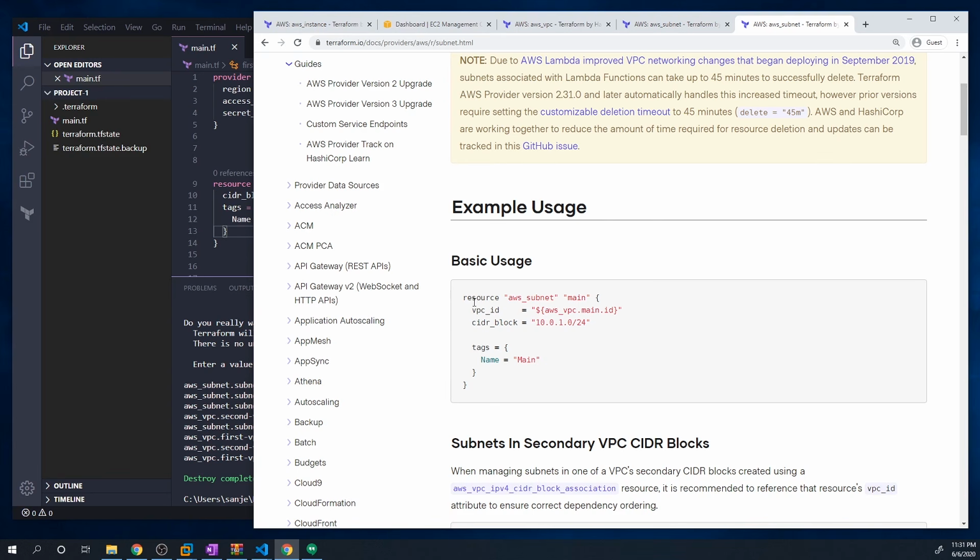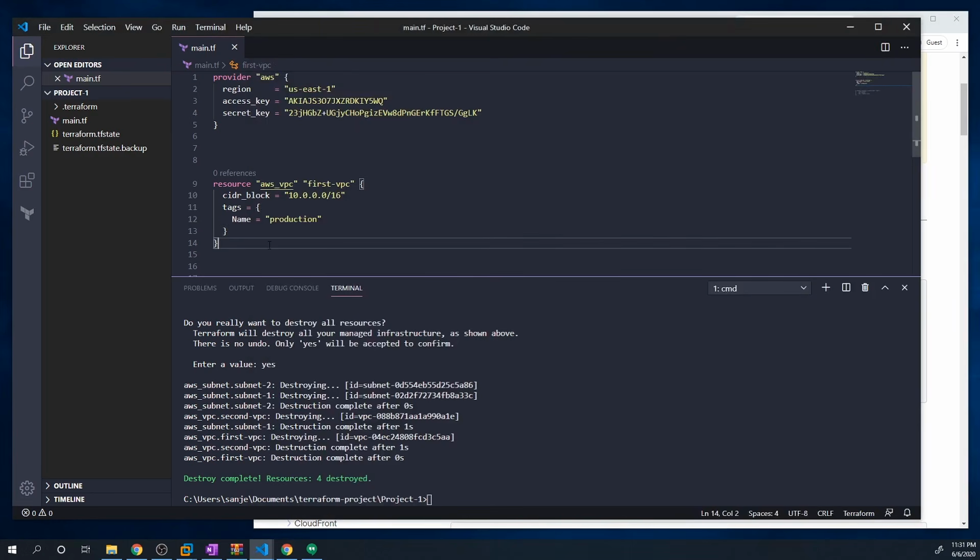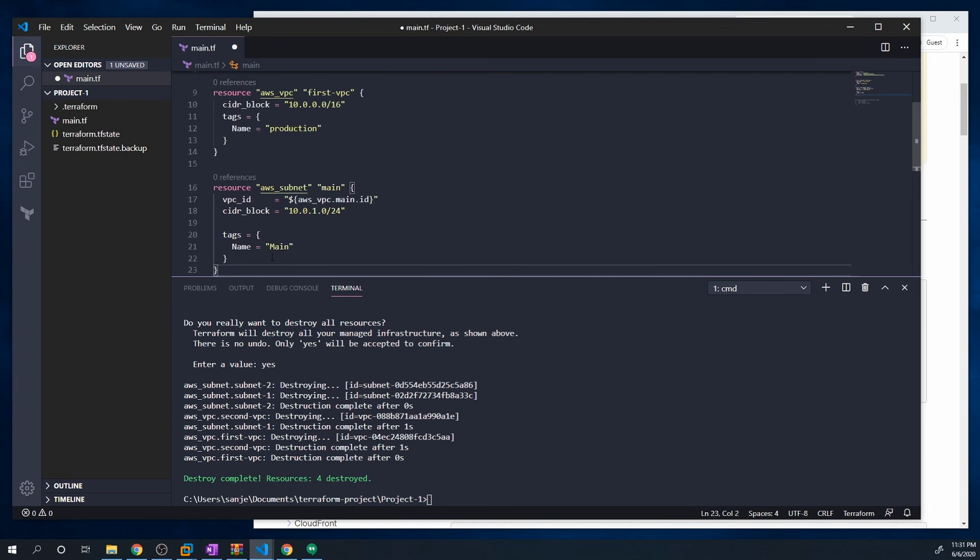And you can see how to configure it. It's pretty easy. All right. So we just specify resource, aws_subnet, then a name. And then we have to specify a VPC ID. We also have to specify a CIDR block. So what subnet do we want to use for that subnet? That makes sense. And then any necessary tags. So let's copy this and let's paste it down here. And so we're going to change up a few things.